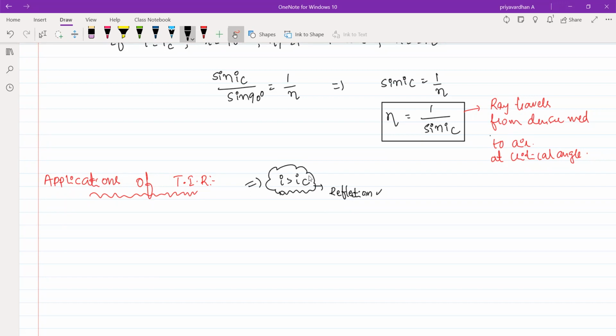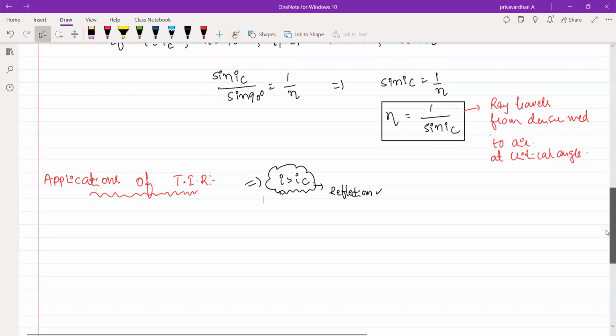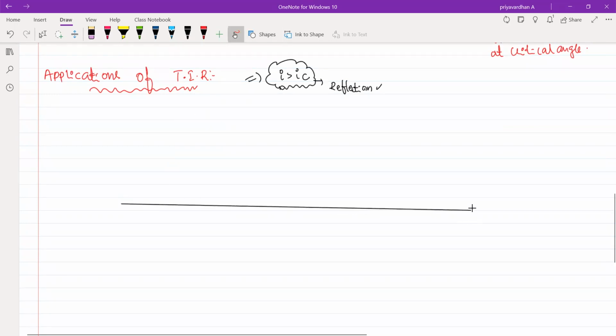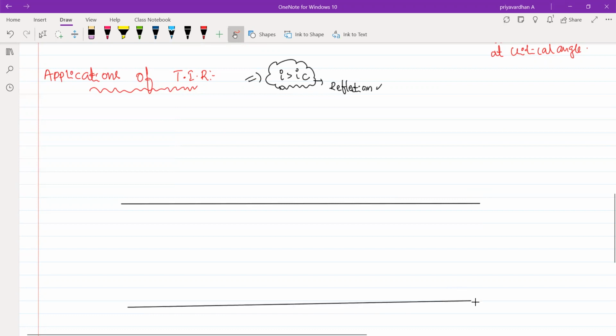So what are the applications of it? In what situations and scenarios are we using this? Let me say, assume you are having a summer day. On a summer day, I'm just taking the road like this. This is a road. And the road is here exactly.